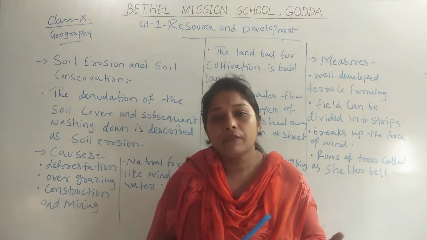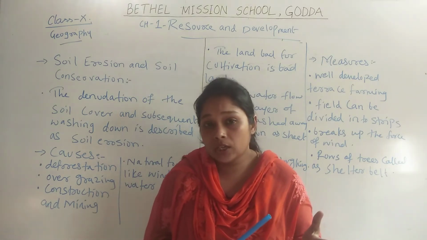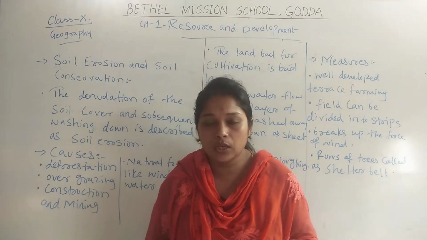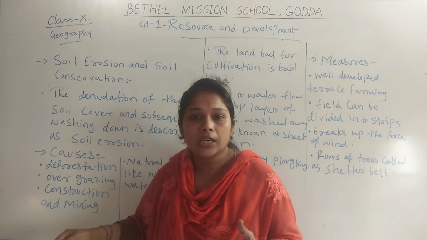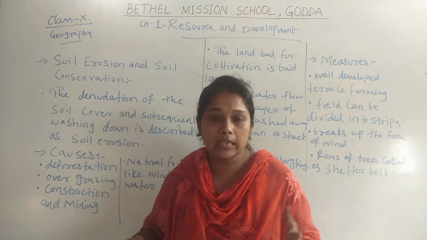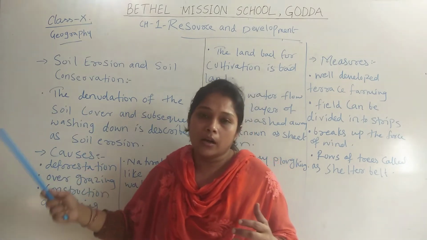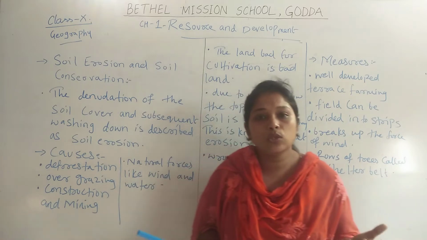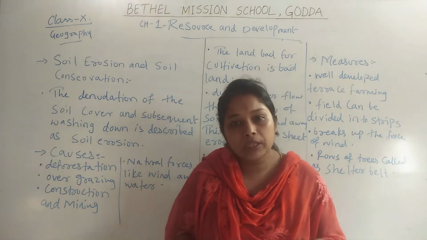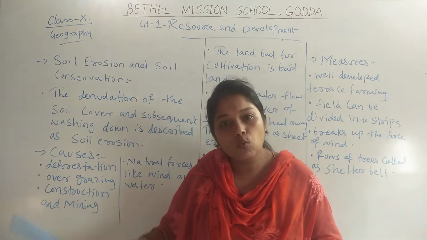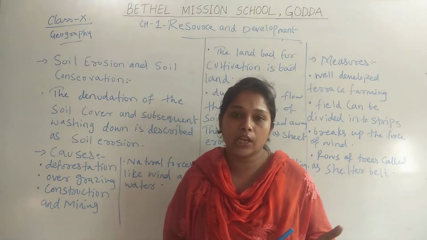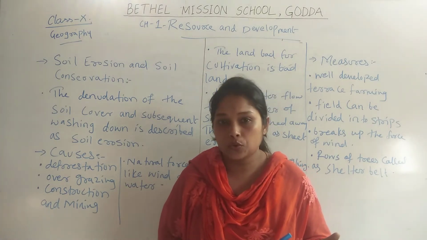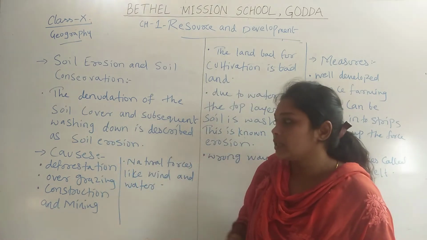That is why deforestation is a main reason of soil erosion, because we are cutting down the forest, and as we cut down the forest, trees are getting fewer. And as trees are getting fewer, when rivers flow very fast, there is no support for the soil to stay on the land, and soil gets washed away with the river flow and with heavy rainfall, which causes soil erosion. Second one is overgrazing.